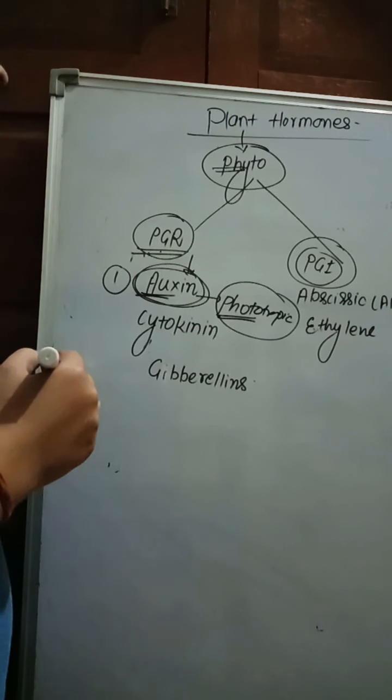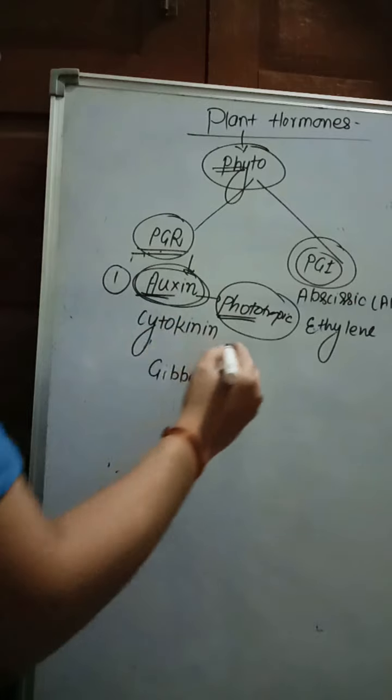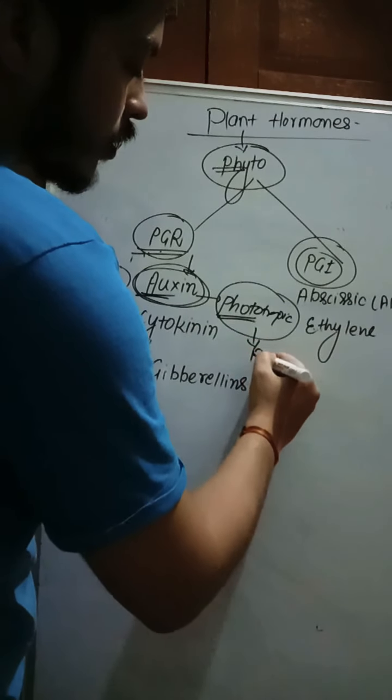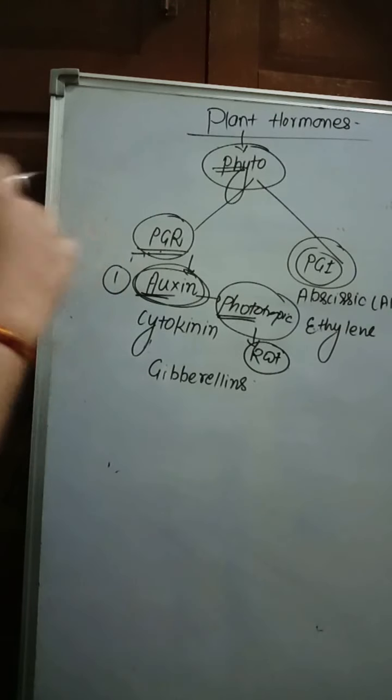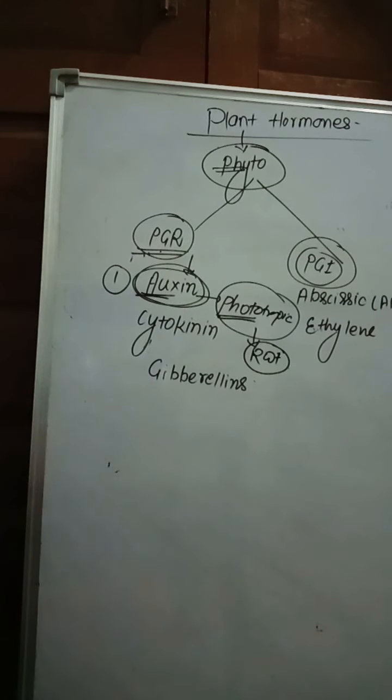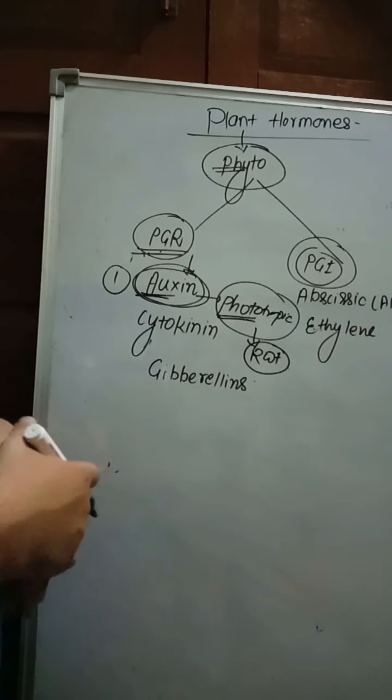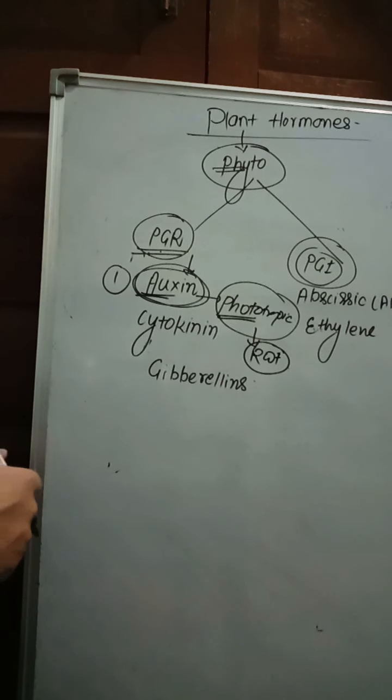Another function of auxin is that it helps in root formation. When you cut the lower parts of the stems, auxin initiates the formation of roots. That's why auxin is also used in plant propagation.